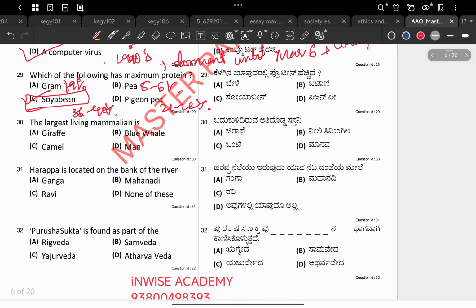Now moving on to 30th question. The largest living mammal is giraffe, blue whale, camel, man. And it is a very easy question. The answer is blue whale. And thank you for listening.